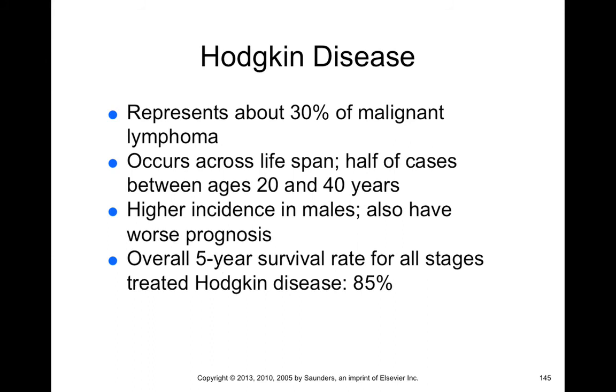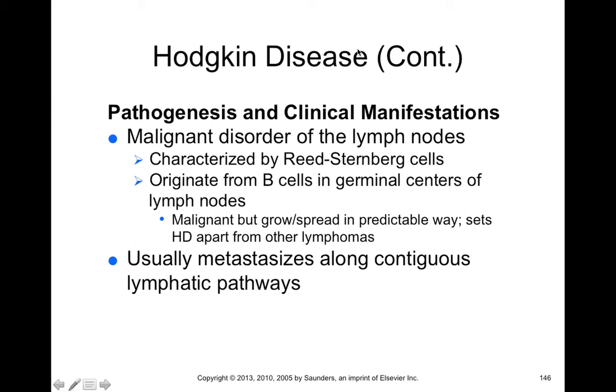Hodgkin's disease represents about 30% of the malignant lymphomas and occurs across the lifespan. Most cases are between 20 and 40 years of age, and you have a higher incidence in males. Males also have a worse prognosis from Hodgkin's disease. And the overall 5-year survival rate for all stages of Hodgkin's disease is actually 85%. So the 5-year survival rate is fairly high, so it seems to be a fairly treatable disease.